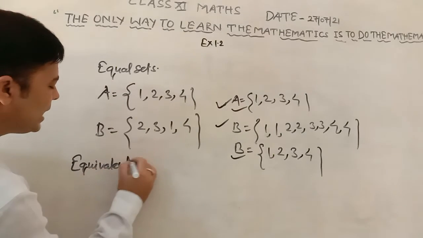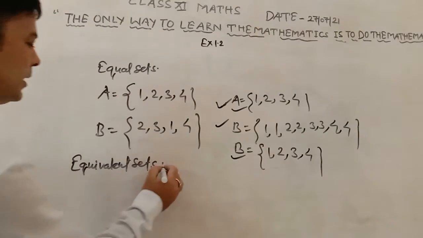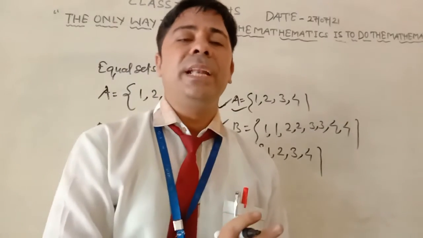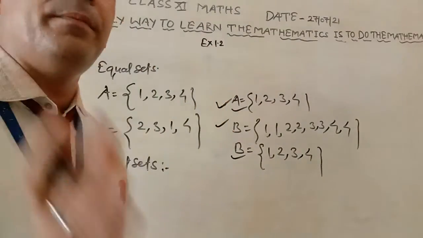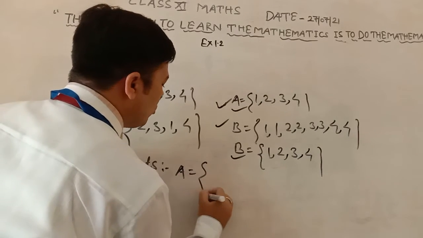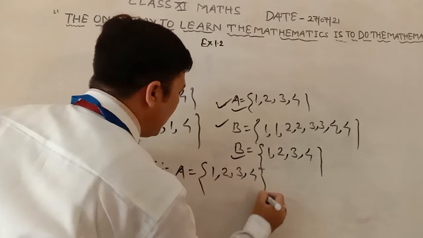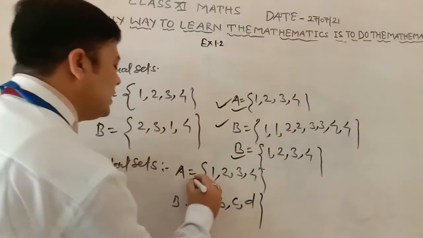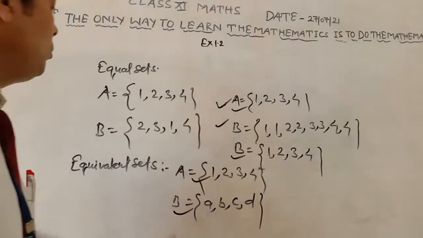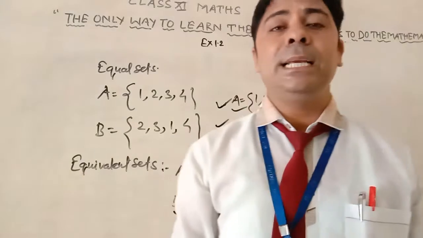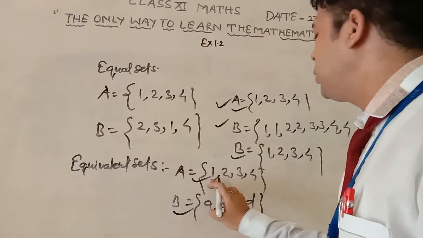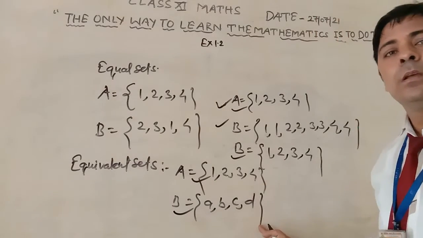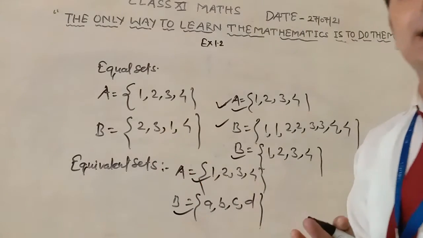Equivalent sets. Two sets are said to be equivalent if the number of elements in A is equal to the number of elements in B. Like A is equal to 1, 2, 3, 4 and B is equal to a, b, c and d. These are examples of equivalent sets. The number of elements in A is 4 and in B is 4. Although they are different, they are equivalent sets.